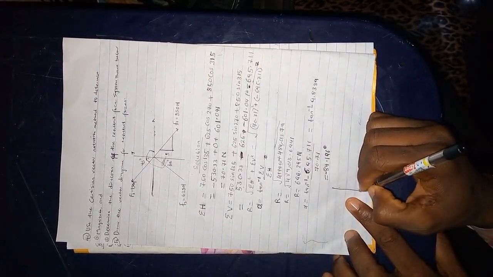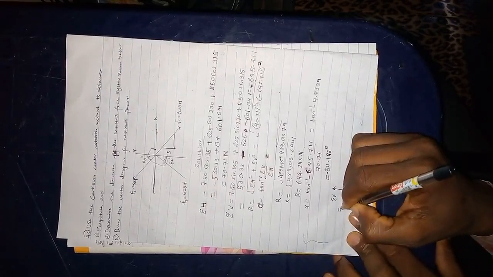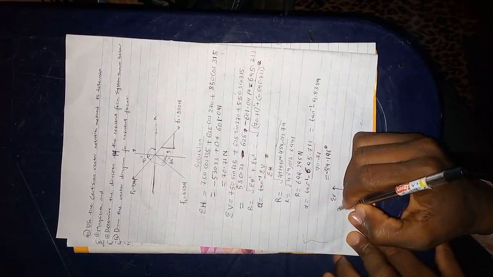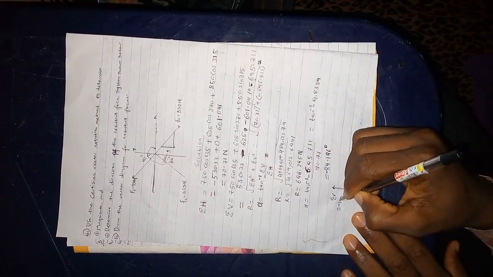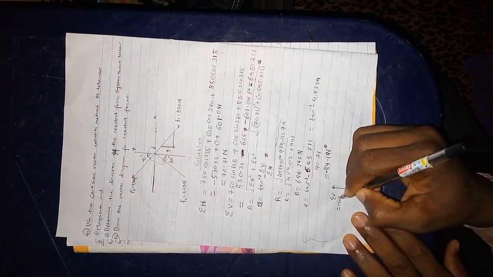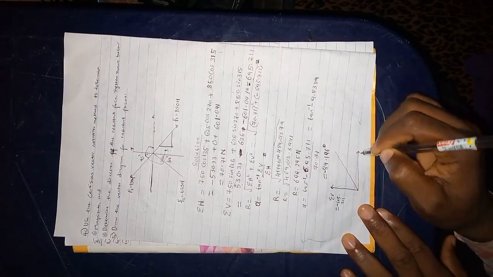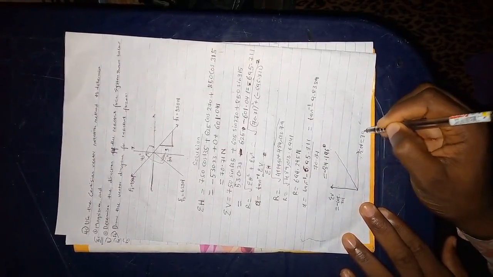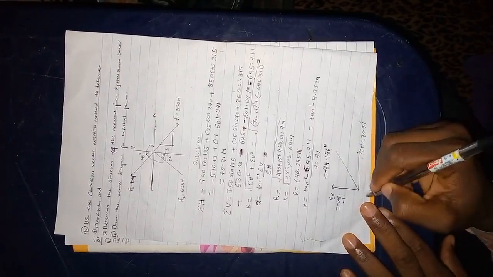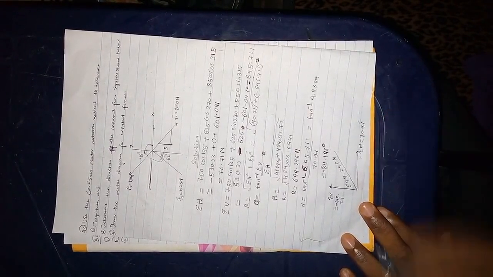Our summation V is here, which we found to be minus 695.771, and here is our horizontal, our summation H, which is 70.71, and here is our resultant, which is 692.95 Newton. This is my answer for this one.